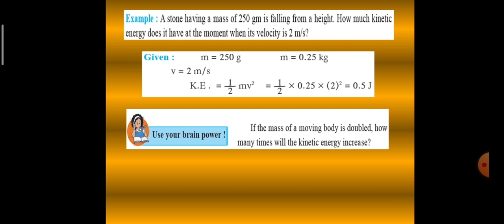Use your brain power. The mass of a moving body is doubled. How many times will the kinetic energy increase? The mass of a moving body is doubled. So how many times will the kinetic energy increase? Think about this, and try to find out the answer on your own. We'll discuss it in the next class.